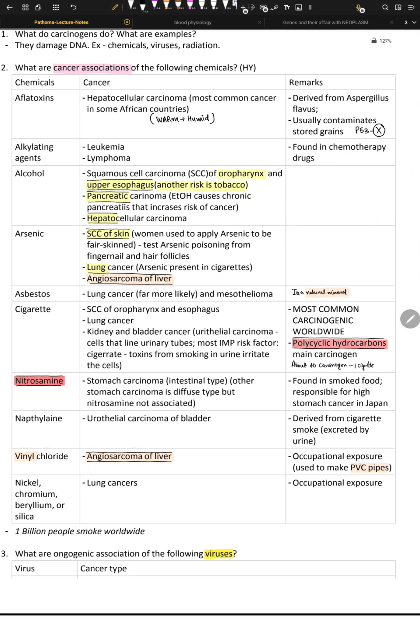So, alkylating agents. Let's study this. Alkylating agents are chemotherapy drugs that are used to treat cancer itself. The mechanism is that they add an alkyl group to the DNA and they cross-link the DNA, and then mutation happens. Leukemia and lymphoma arise after you try to treat your cancer. So the concept here is that, ironically, these drugs that are supposed to cure your cancer cause a new type of cancer due to DNA damage.